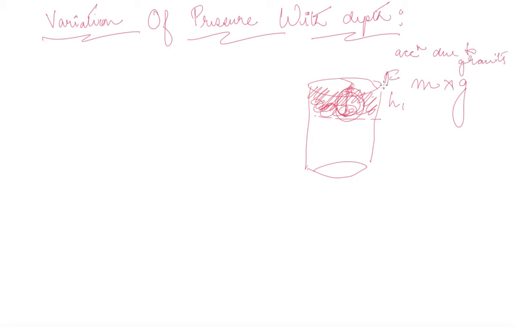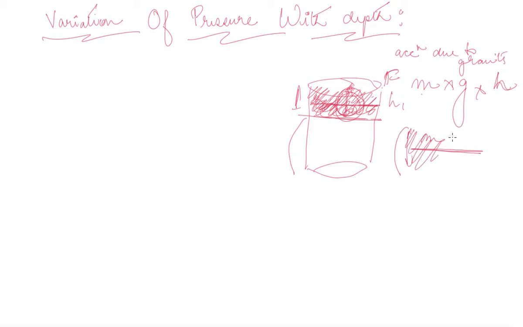So the force that this whole line is experiencing is the total mass m and the acceleration due to gravity. So this is the total force that this layer and the layers below are experiencing because of the above mass. Now this mass can be converted, say suppose we are considering layer by layer. If you are considering layer by layer, then this layer into a height h. So if I am considering this layer to be my mass, this is my mass. Now I want a total of this area.